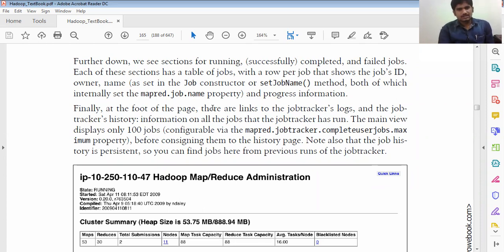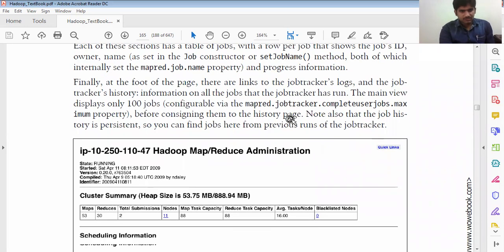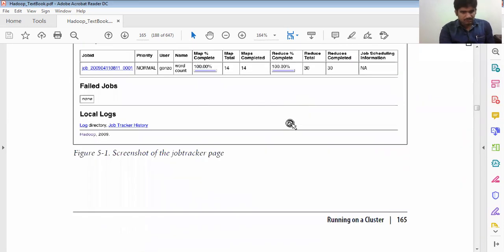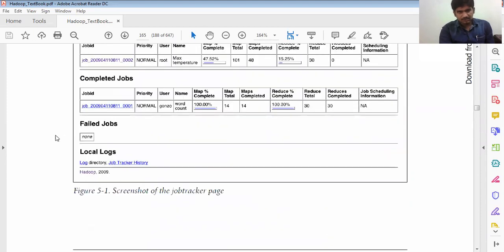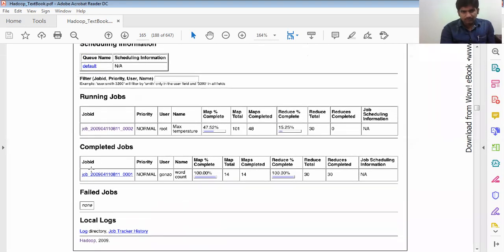Finally, at the foot of the page, there is a link to the job tracker logs, the job tracker history. Let me show you, and then we will discuss. Here you see that the failed job is complete. This is a log directory and job tracker history. If you click on this log link, it is underlined. You can see how many times the job tracker and task tracker were run. That is the history.